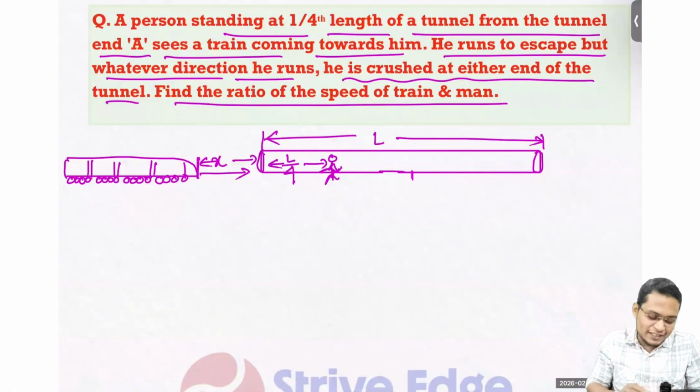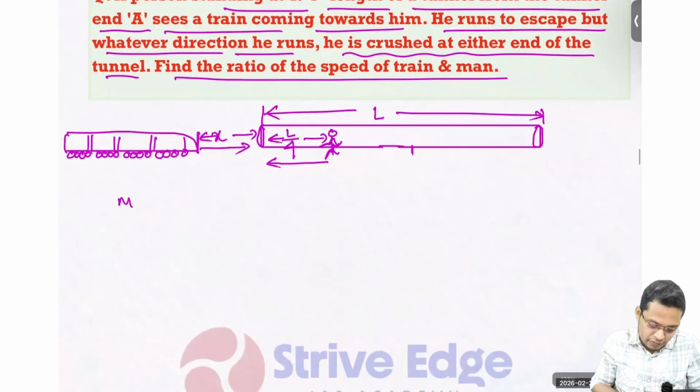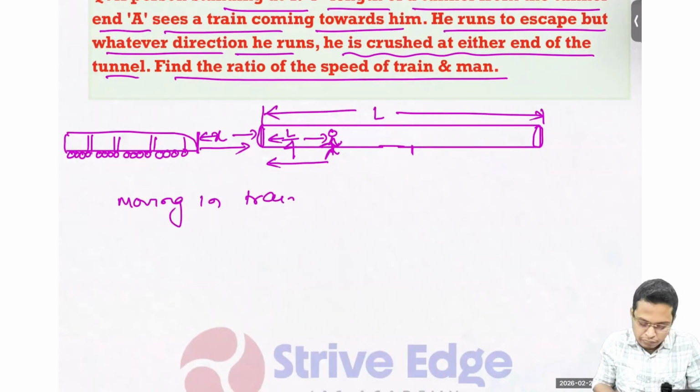So it is very easy. First, let's count the case where this man is moving in the train's direction. What is the distance ratio?